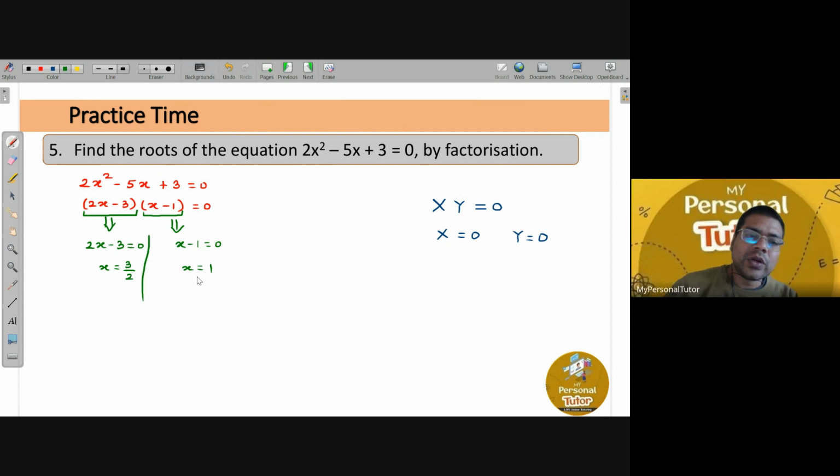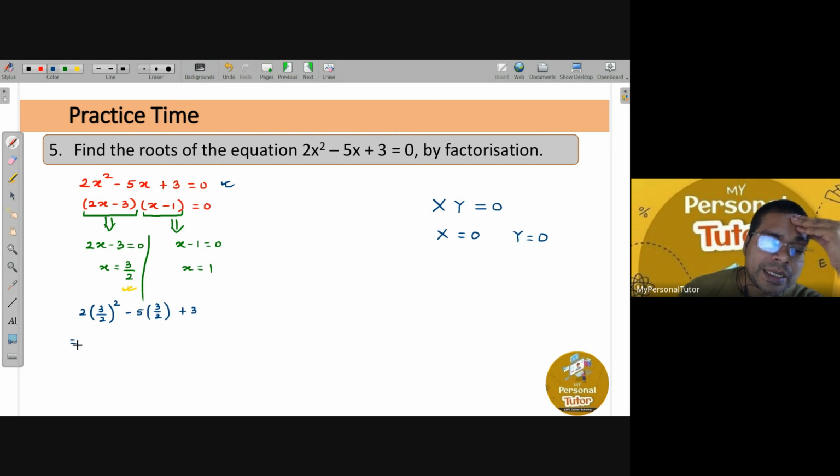And even if you want to check whether your answer is correct or not, whatever value of x you have got, you can just back substitute in the equation and check whether the left hand side satisfies the right hand side or not. So 2 times x square, it means 2 times (3 upon 2) whole square, minus 5 times 3 upon 2, plus 3. Yes or no?